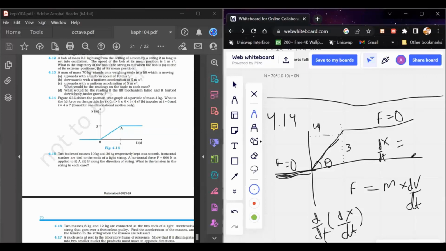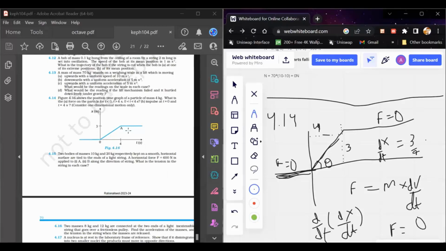So dx by dt is equal to 3 by 4. There is a rate of change of distance, but still the velocity is constant. So again the rate of change of velocity is equal to 0, and the force is equal to 0 for that interval also. So the force is zero for all instants.